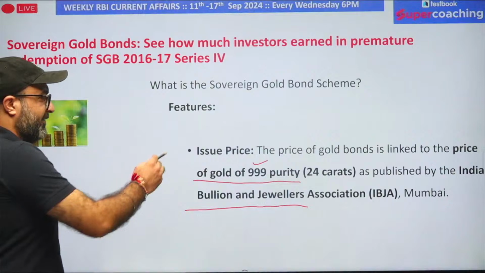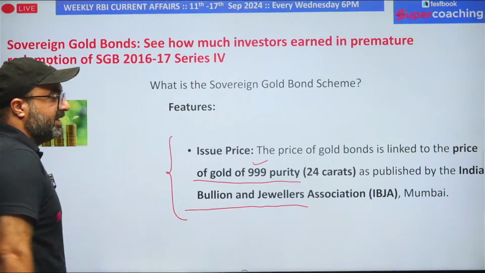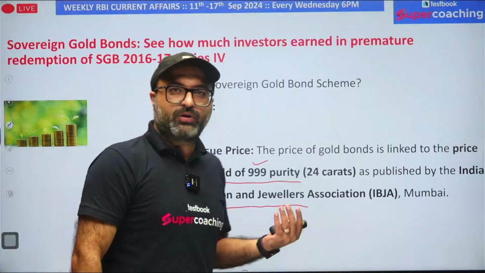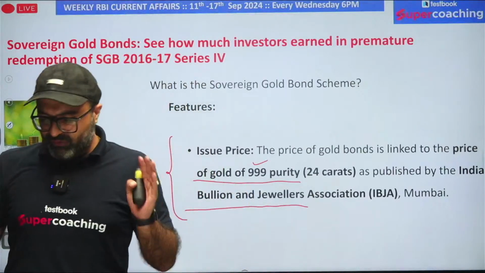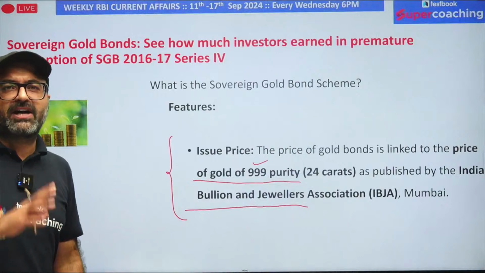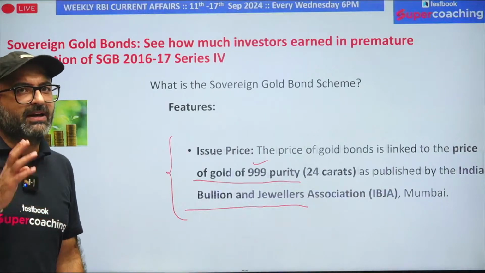This association publishes the price of 24 karat gold, and at the same price you can purchase these sovereign gold bonds, which are available in the market.